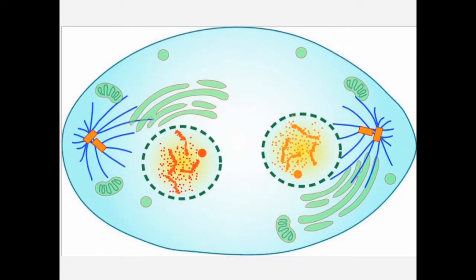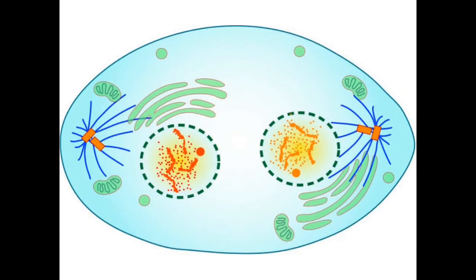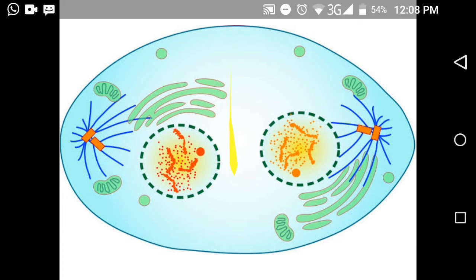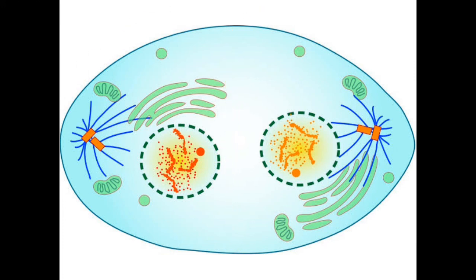Now what is the last stage? The last stage is the telophase stage, and it is said that this is the reversal of prophase stage, because the chromatids are again decondensed to chromatin fibers and the nuclear membrane is arising again, and the cell plate starts to form in the middle of the cell, and the cell finally gets divided into two new daughter cells.